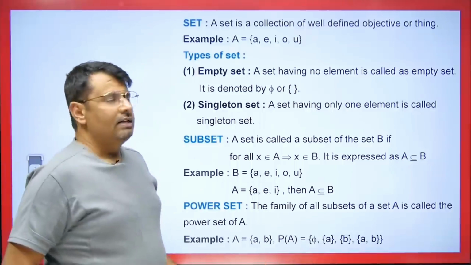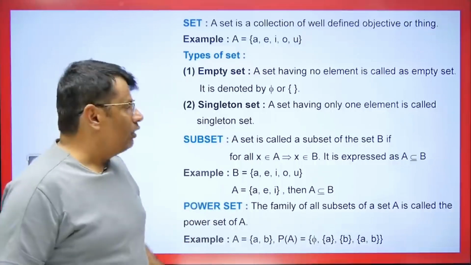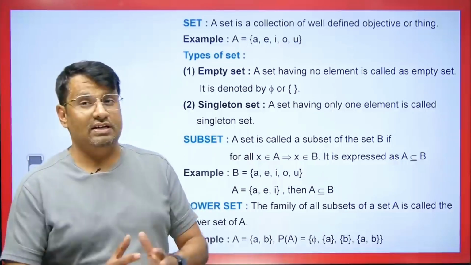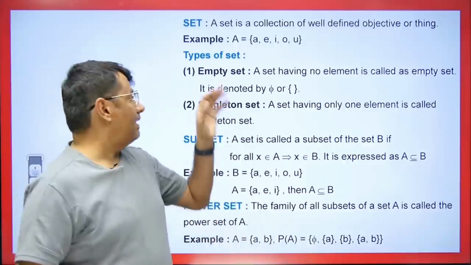Now if we have a set, firstly let's talk about the types of sets. First let's talk about the empty set. So what is an empty set? A set having no elements is called an empty set. It means a set in which we don't have any elements. So what do we have? It becomes an empty set.